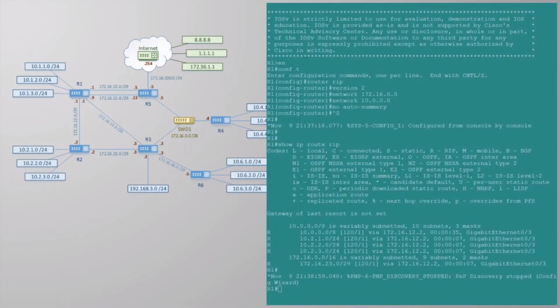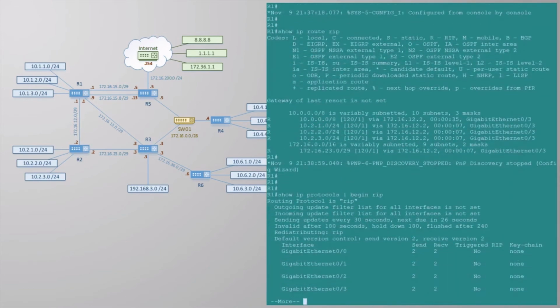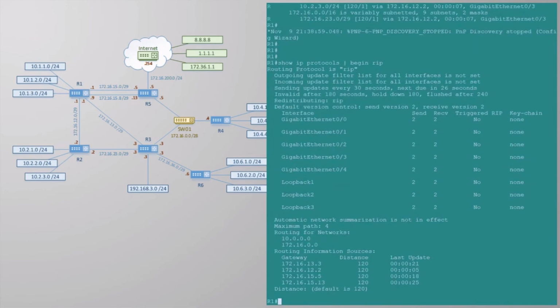I've quickly added all the RIP config that we've just seen to the rest of the network so we can focus on the next big thing. Remember the network statement we used earlier? It enables RIP messages on our router's interfaces, and it advertises connected routes. What would you do though if you were faced with a situation where you had to advertise a connected network, but you don't want to enable RIP messages on a particular interface?